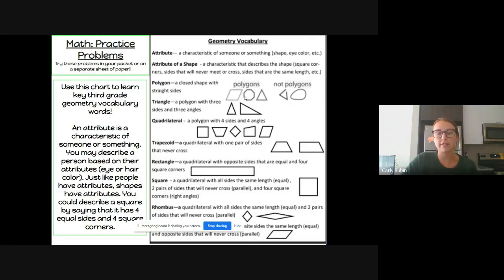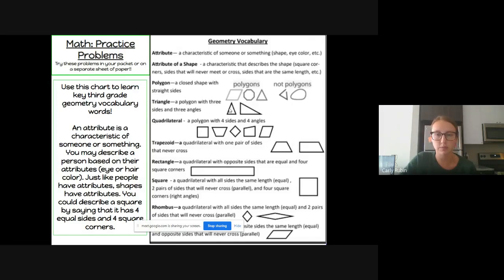So all three of these shapes are polygons because there's no openings anywhere and they're all made of straight lines. These two are not polygons because this has an opening in it and this has curved lines, not straight lines. A triangle is just a polygon with three sides and three angles.